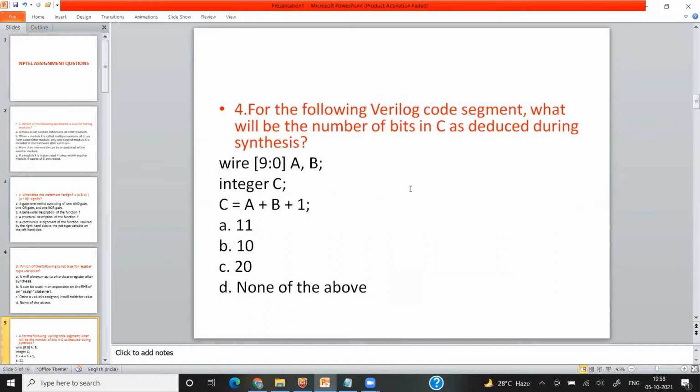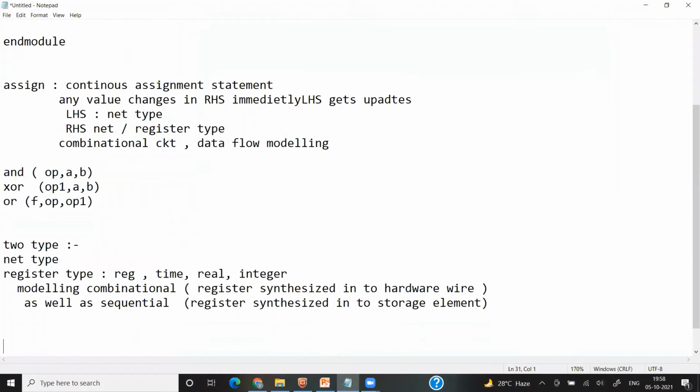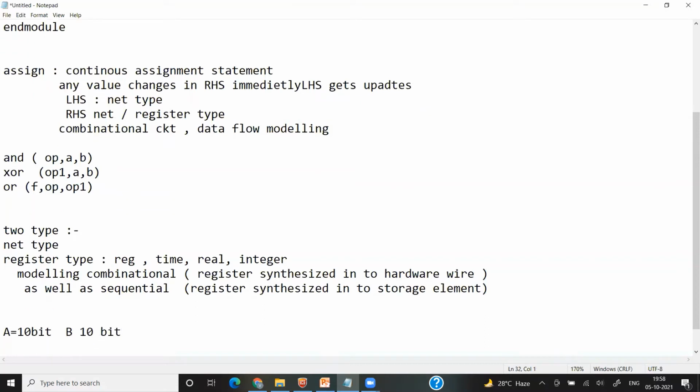For the following Verilog code segment, what will be the number of bits in C as deduced during synthesis? That means after synthesis, what will be the size of C? Now A's size is 9 down to 0, which means A is 10 bits, B is also 10 bits, and integer C means by default its size is equal to 32 bits.